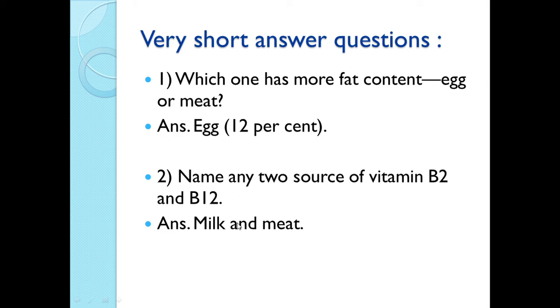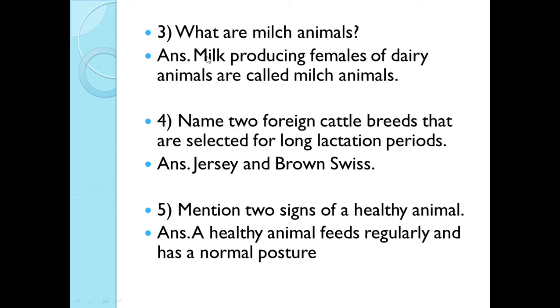Next is, name any two sources of vitamin B2 and B12. The answer is milk and meat. These are the rich sources of vitamin B2 and B12. What are milch animals? As already discussed, the milk producing females of dairy animals are called the milch animals.